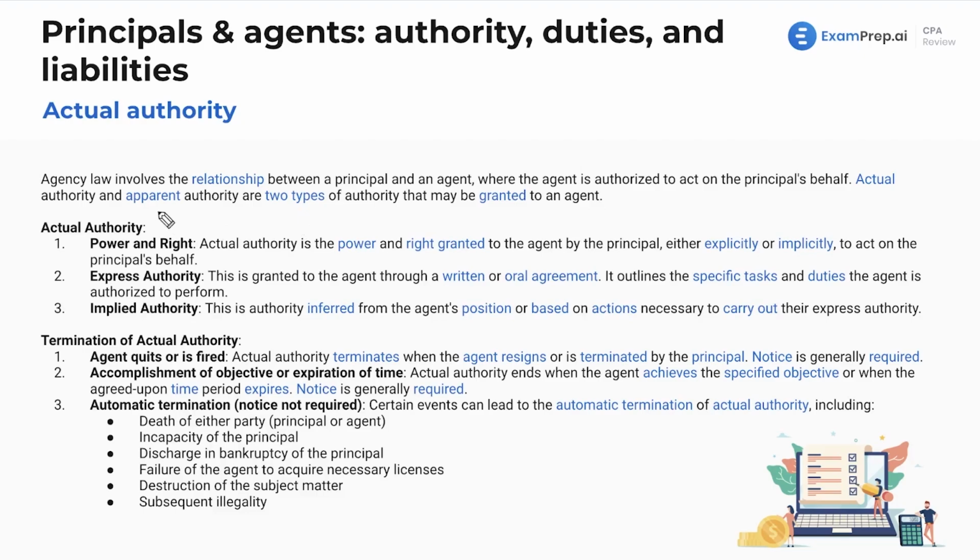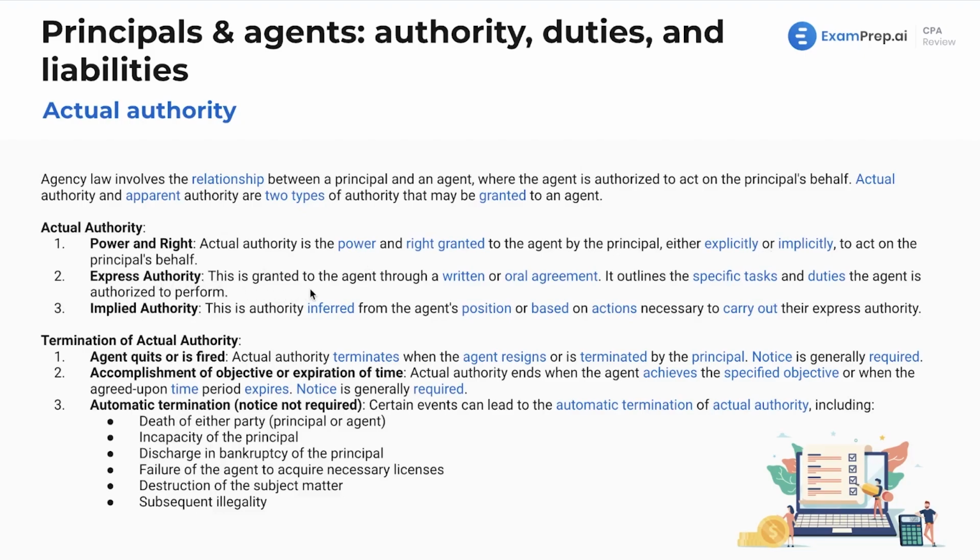Now, actual authority and apparent authority, these are two types of authority that may be granted to an agent, and we want to make sure we know the difference, the examples of them, understand the implications. Now, if there is actual authority, this is the power and right granted to the agent by the principal, either explicitly or implicitly, to act on the principal's behalf. Now, again, the difference there, explicitly stated or implicitly implied.